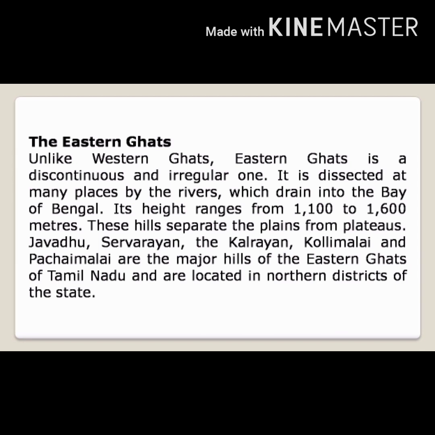Now the next topic is the Eastern Ghats. Unlike the Western Ghats, the Eastern Ghats is a discontinuous and irregular range. The Western Ghats is a continuous range, but the Eastern Ghats is a discontinuous range. You may be asked to differentiate between the Eastern and Western Ghats. In the same way, they can ask why the Eastern Ghats is a discontinuous range.